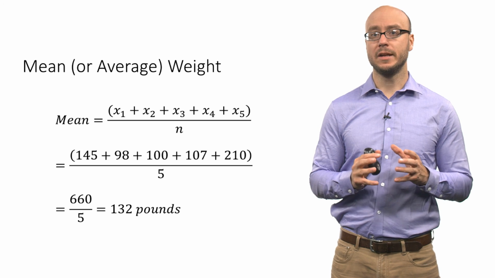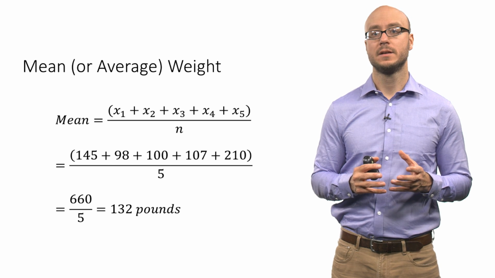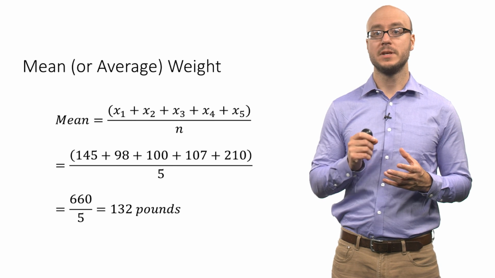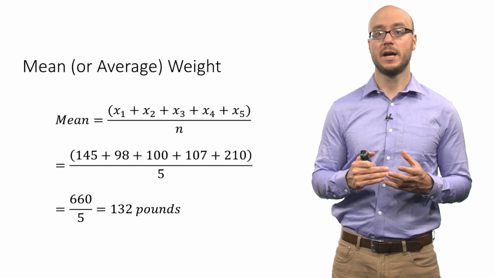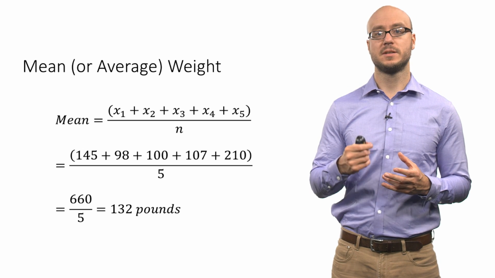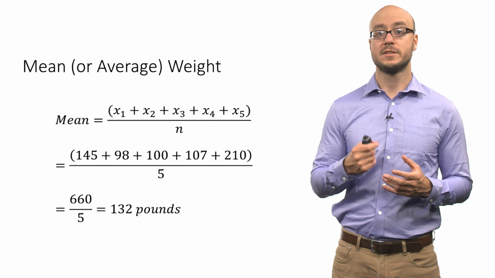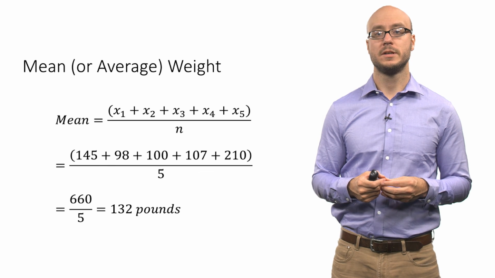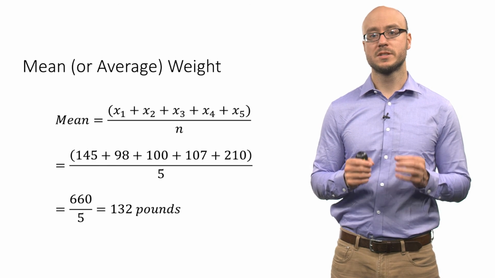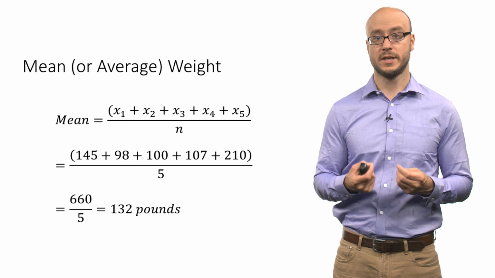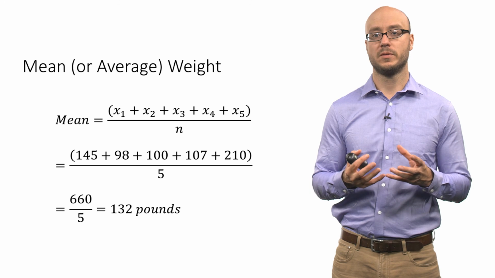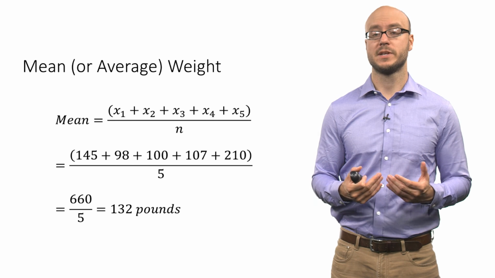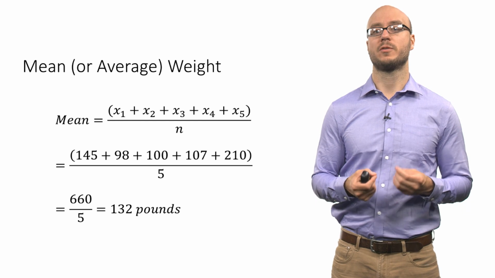So the mean or average weight in this toy data set can be generically described as adding up each of those different observations and dividing by the total number of observations. That is, the mean is x subscript 1 plus and so on up to x subscript 5. You're adding up each of the observations and dividing by the total number of observations, or the total sample size. In this case, when we add up all the weights, we get 660 pounds. Then we divide by the total number of observations, n, the sample size, and we get this average or mean of 132 pounds.